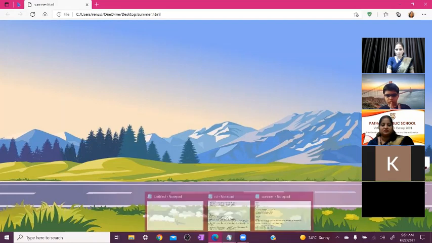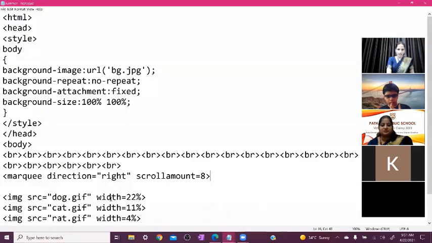Again, open your notepad. Okay, and here we need to write down some gap. So between the cat and dog, we want the gap to be larger, but between the cat and rat we don't want a larger space. So you can just write down here ampersand sign EMSP, ampersand sign EMSP. This gives the space of one tab, but we want 3 tab space here.